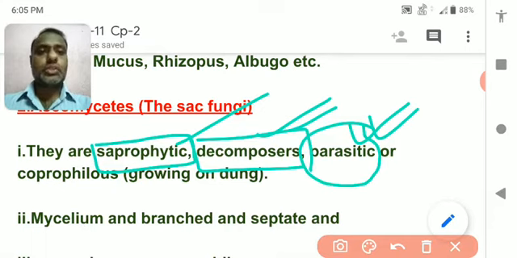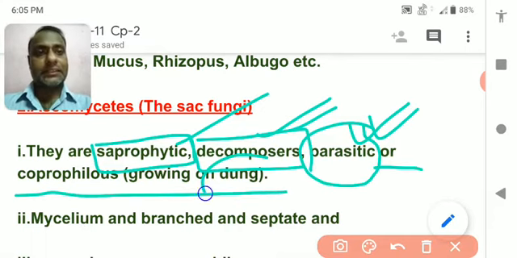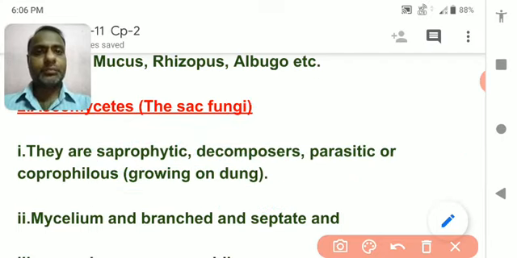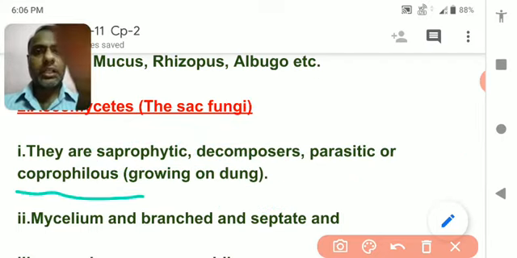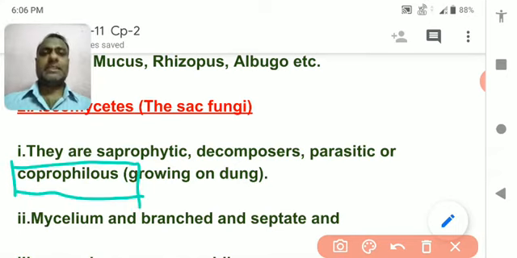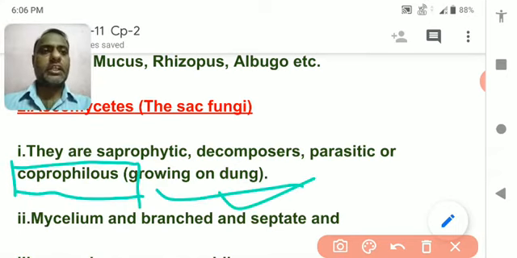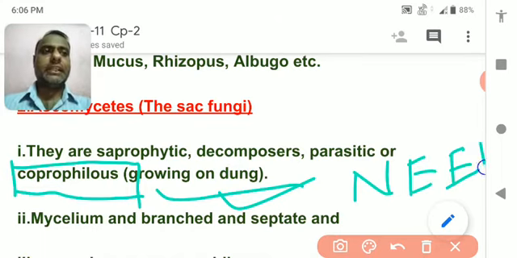They can also grow on dung. If they grow on dung, they are called coprophilous. Remember, this term is very important for NEET. This kind of term is asked in the NEET examination.